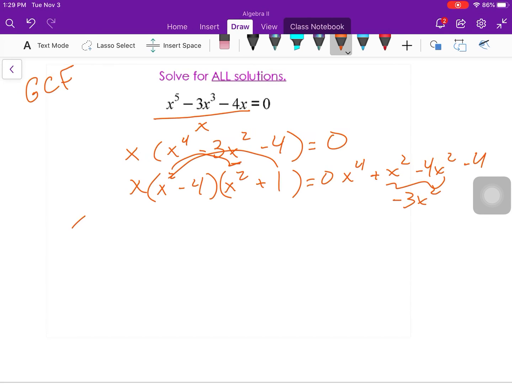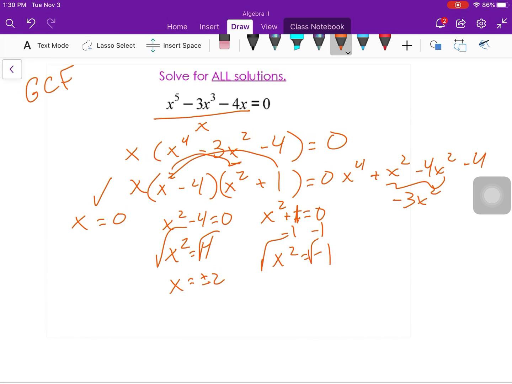So I will take x equal to 0, x squared minus 4 equals 0, and x squared plus 1 equals 0. So there's one answer. I'm going to add 4. Again, I'm just going to solve by square root. Get plus or minus 2.